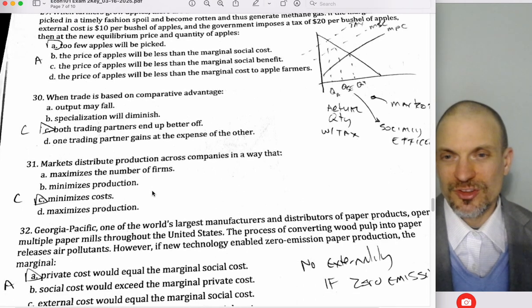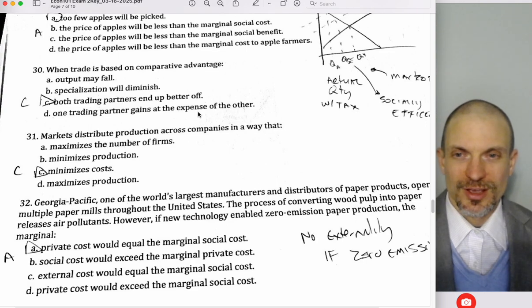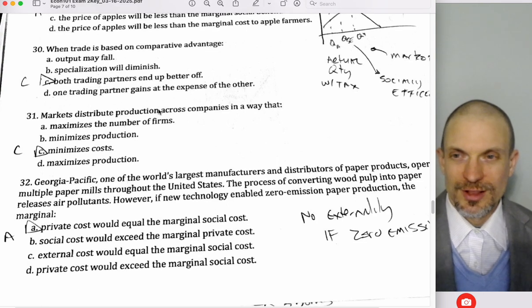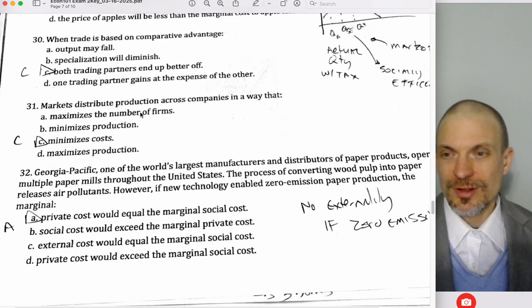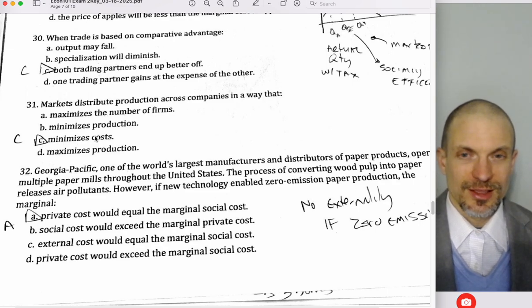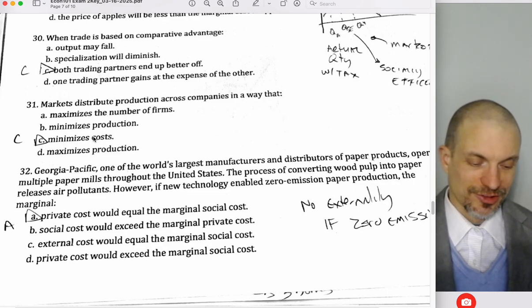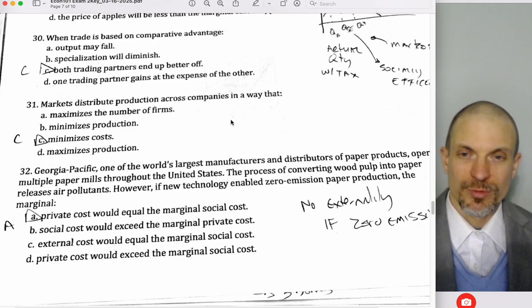Okay, when trade is based on comparative advantage, both trading partners will be better off. So the idea is you can generate more total stuff when we trade according to comparative advantage. Specialize according to comparative advantage, and then trade according to comparative advantage. Markets distribute production across companies in a way that minimizes costs. So this is how we maximize efficiency in a market system, is we have our low cost sellers being the ones that will produce.